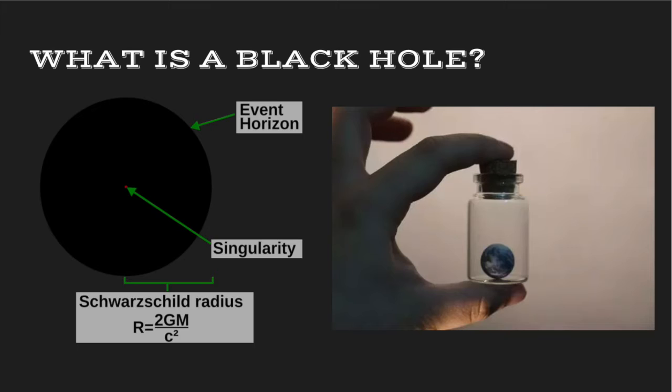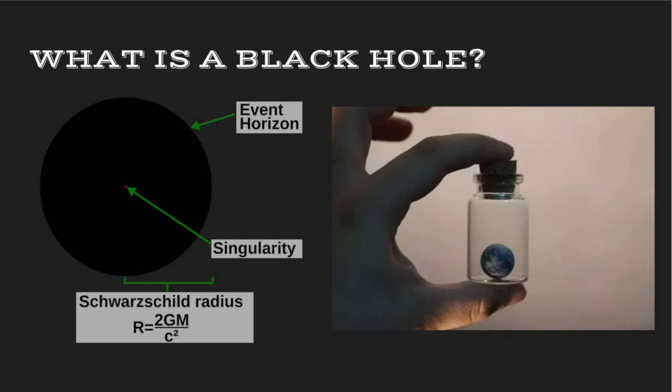It is an object with such a large density that the escape velocity is greater than the speed of light, hence why they are black. The Schwarzschild radius is the critical radius at which a mass has an escape speed equal to the speed of light. When you compress any object until it is smaller than the Schwarzschild radius, it becomes a black hole.